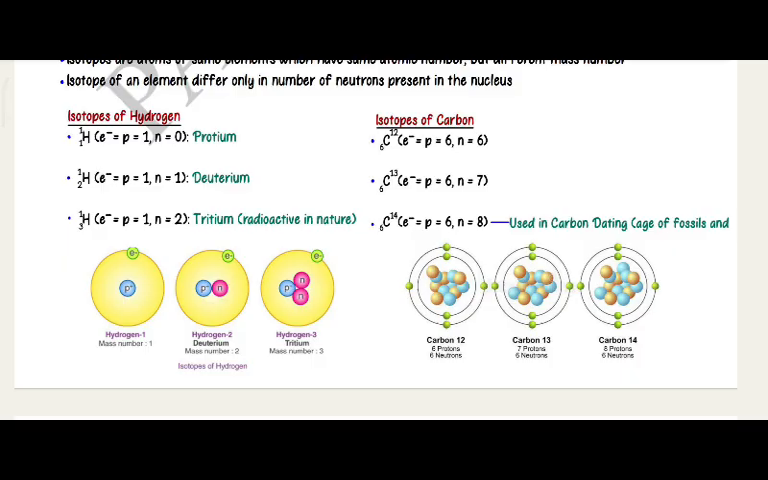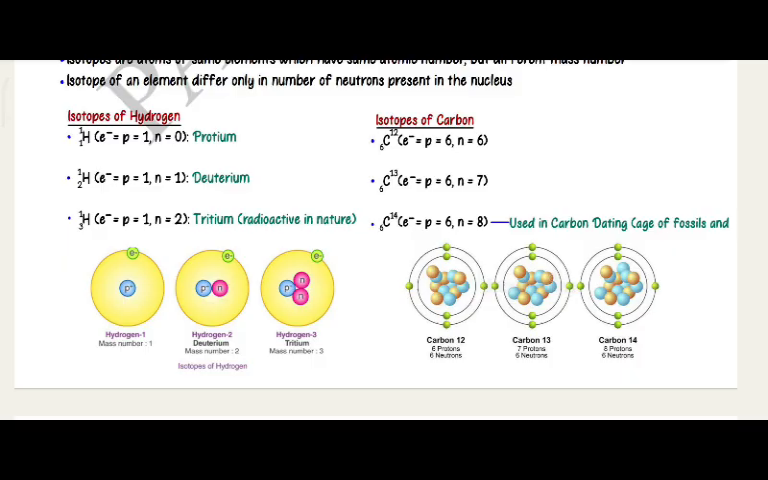Isotopes of carbon: C12 with atomic number 6, electrons and protons 6, neutrons 6, and C13, electrons, protons 6 and neutrons 7. C14, electrons, protons 6, neutrons 8.